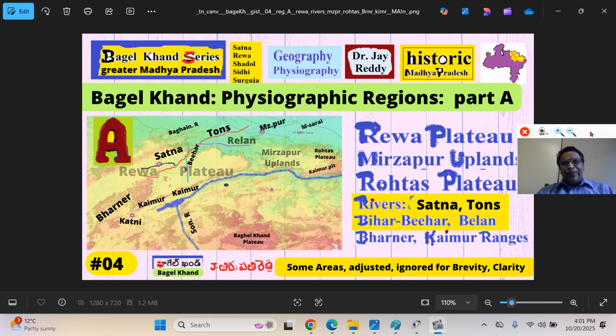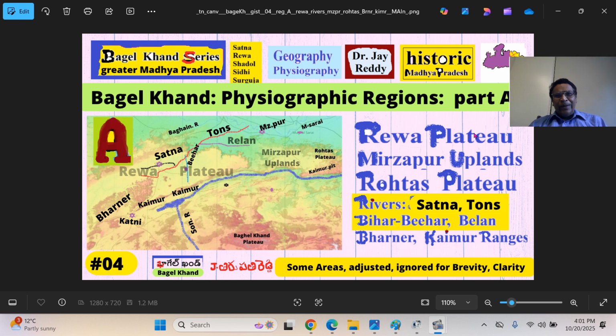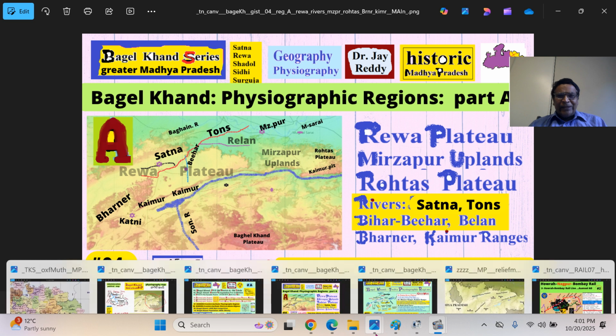In part A, we will be looking at the Rewa Plateau and the Mirzapur Uplands. This is in the Mirzapur district or Sonbhadra region. Then the Rohtas Plateau, the historic Shahabad district, that is the Bhabua, Sasaram and all those regions. And we'll see the river Tons, its tributaries Satna Basin and Bihar River, the Belan River, and Bhanrer and Kaimur regions. This we will explore today.